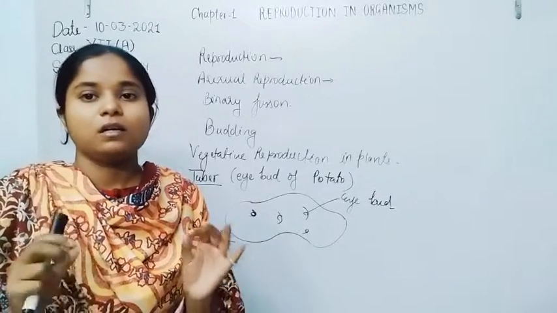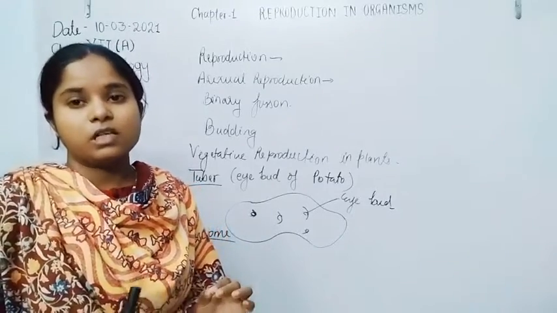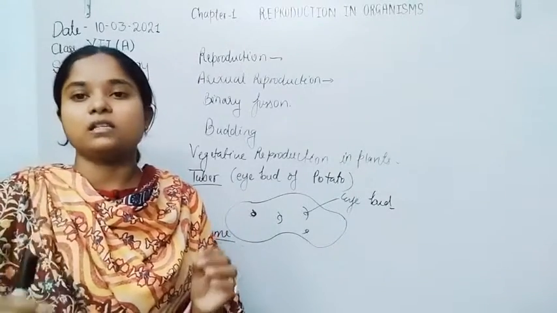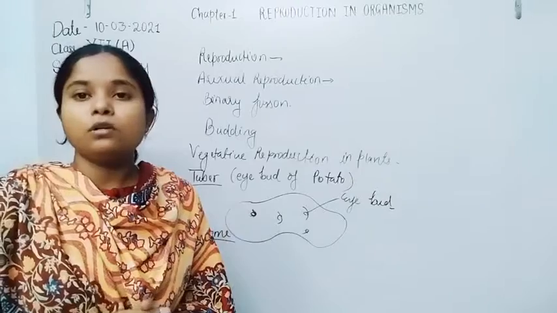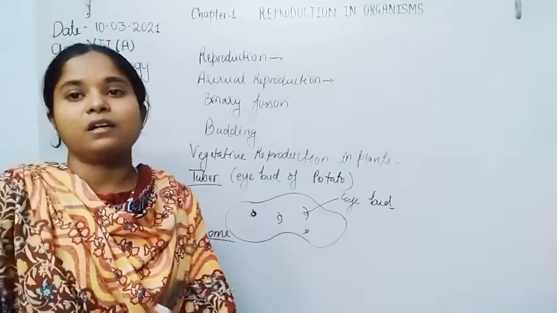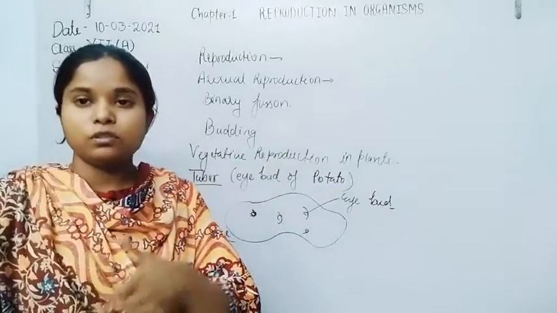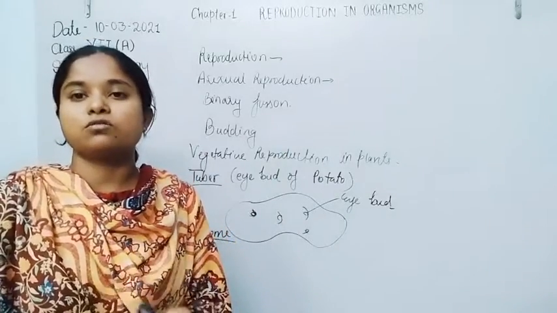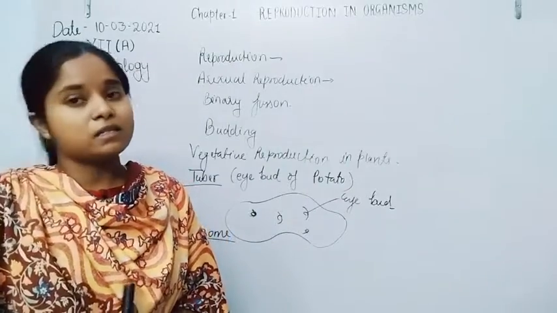So parthenogenesis only takes place in animals. But parthenocarpy is the formation of fruit from the ovary without fertilization of the egg, as in the case of banana.